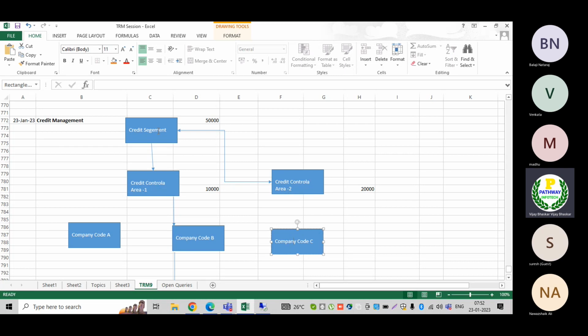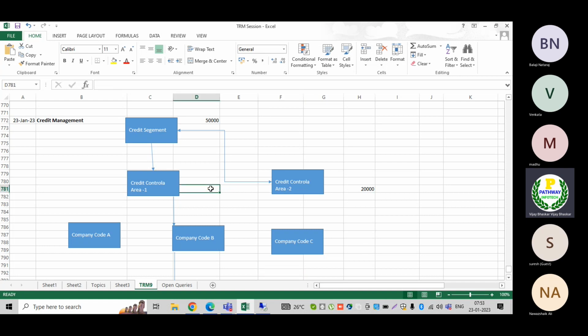So the system ultimately checks which credit segment has been assigned. If the credit limit is available, the system will allow users to place the sales order. Otherwise, the system will give a warning or error message, or allow users to create the sales order and block the delivery. It depends on the configuration and the business requirement.